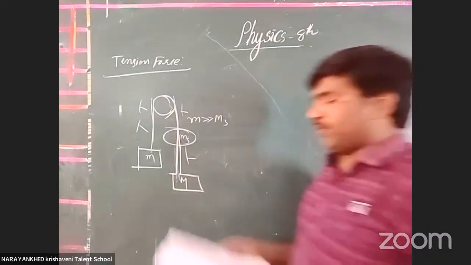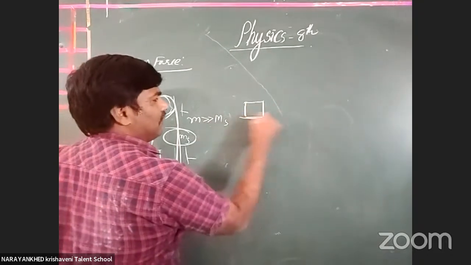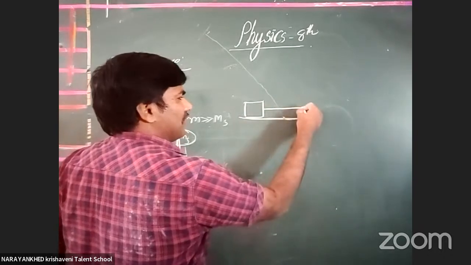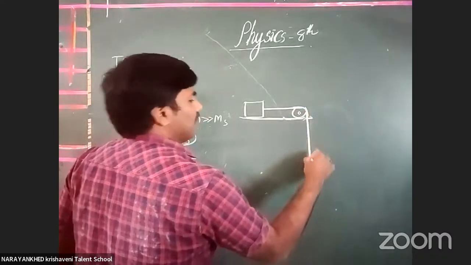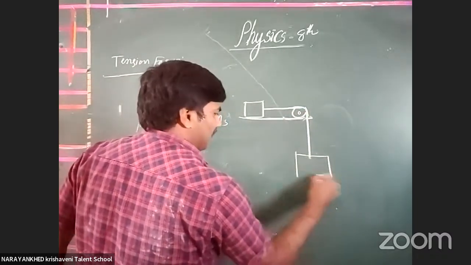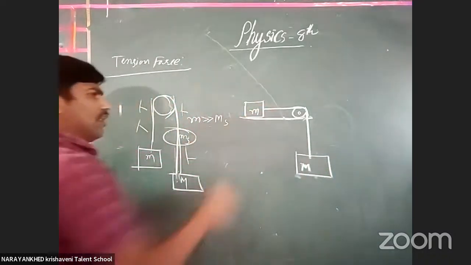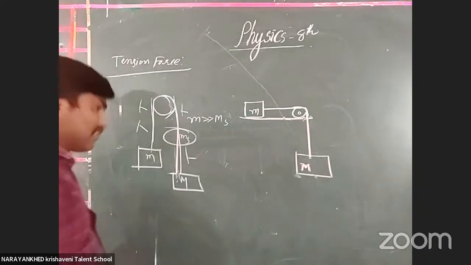Look at the textbook picture given here. A mass is connected by a wire in this particular string. There is a pulley, and through the pulley one more mass is attached. Here M2 is attached, or a capital M and a small m. Throughout the string the tension is the same.